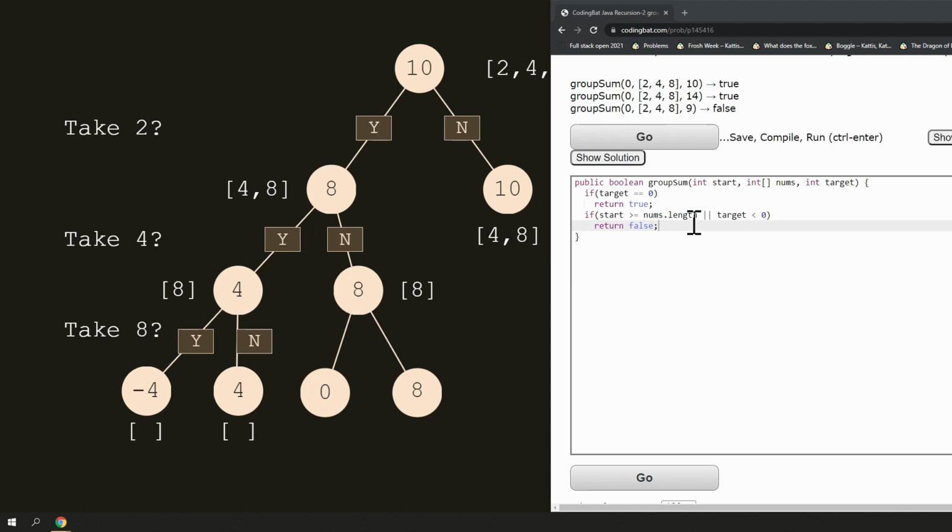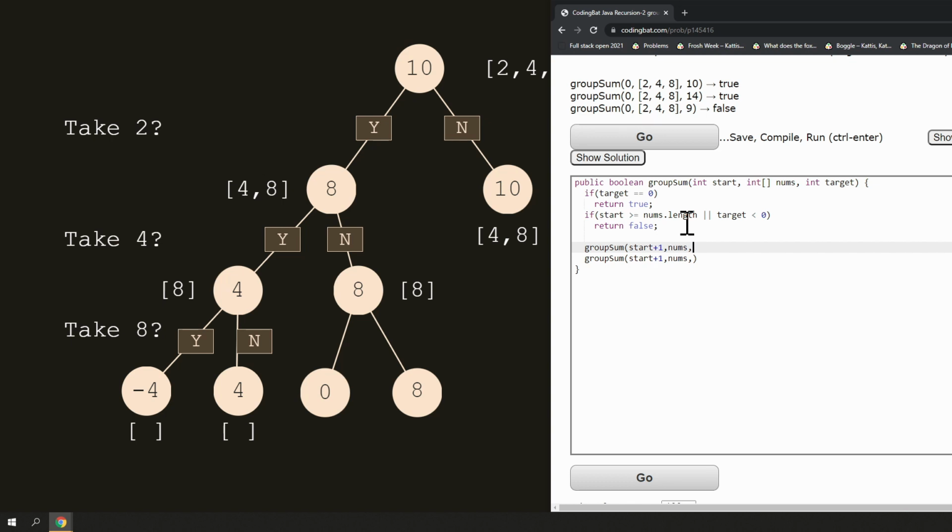So here I'm gonna do GroupSum. This is gonna be start plus 1 for sure because you're gonna be looking at the next element in the array. Then you're gonna be passing nums because that's just the array. Now this is the first function call, and what do we pass here? Well, you're gonna do it twice, so it's gonna be the same. This one is when I choose the number, as in I include it in the sum.